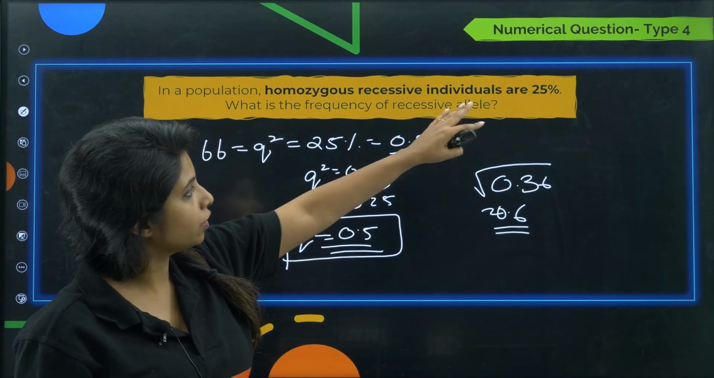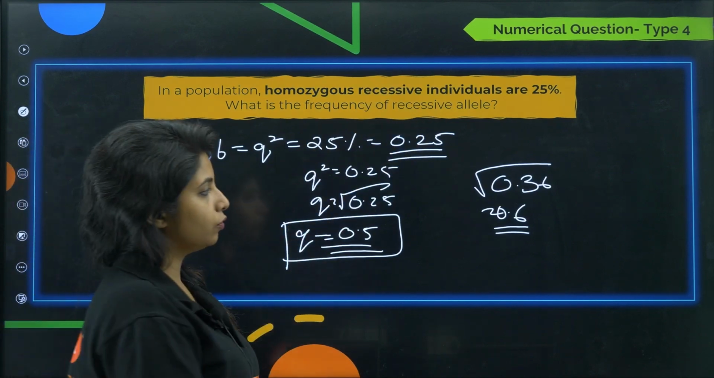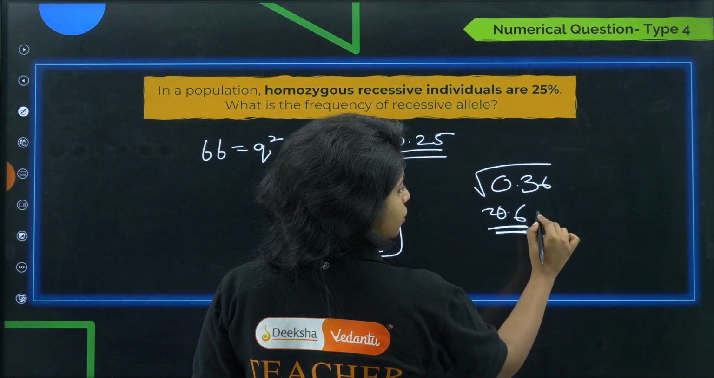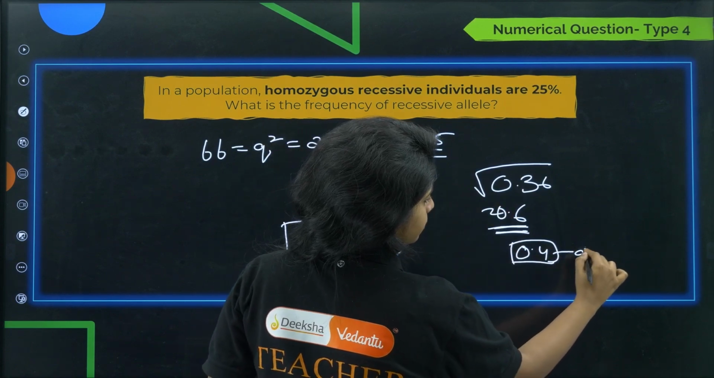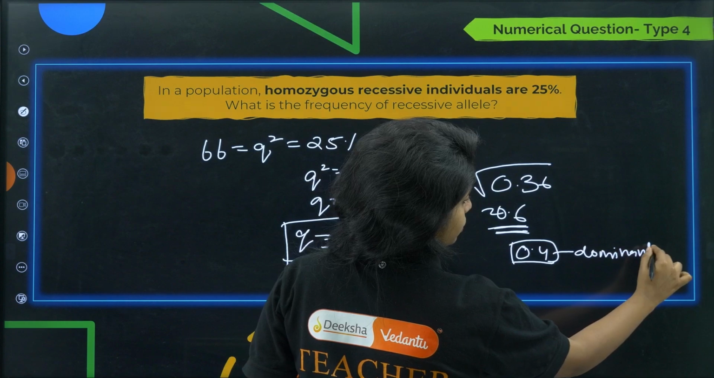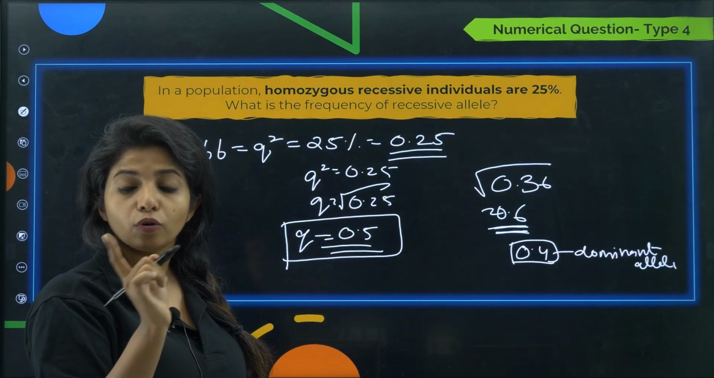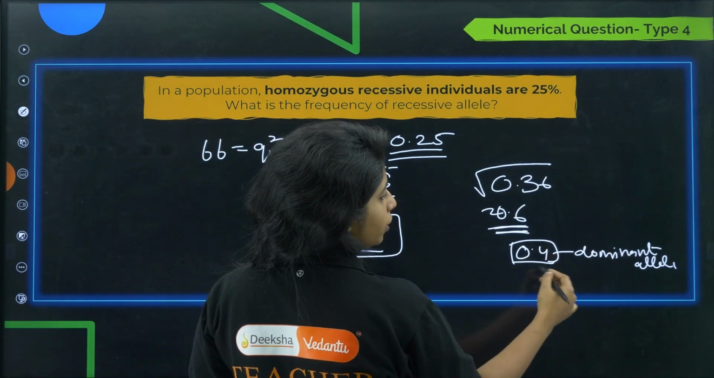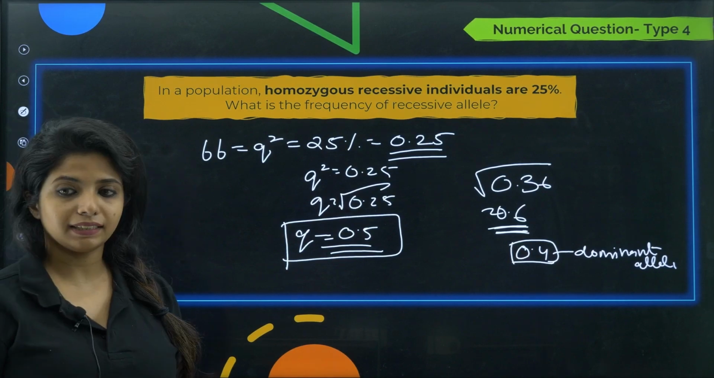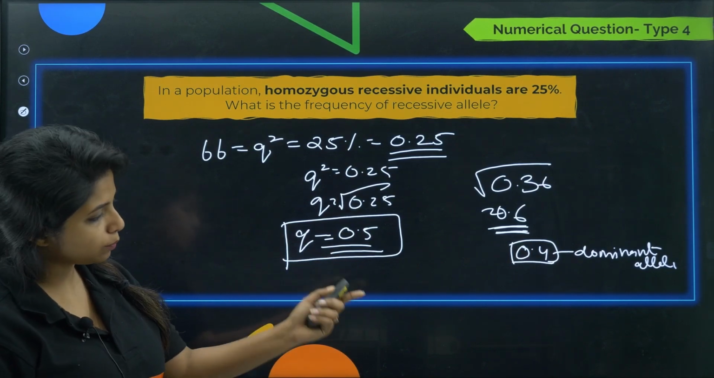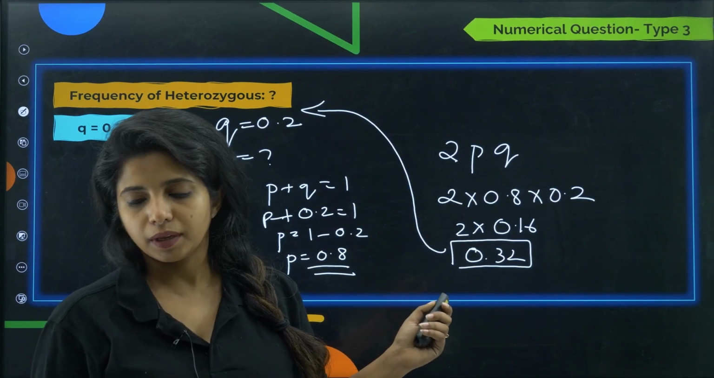Now if you are given this and asked for the dominant one, how will you find the frequency of the dominant allele? If q is 0.6, then 1 minus 0.6 will be 0.4. That will be the frequency of the dominant allele, one allele. If you are asked about homozygous dominant, what do you do? 0.4 into 0.4, 0.16. That's how you find it. Easy. So these are different types of numerical questions that come from this particular topic. You just have to go through it once and you will be able to understand it.